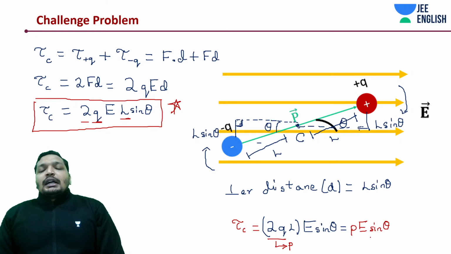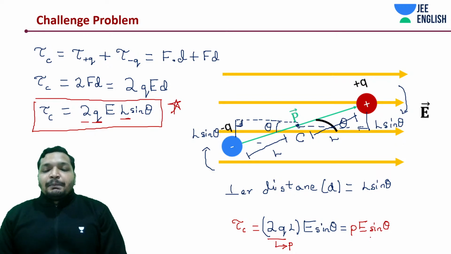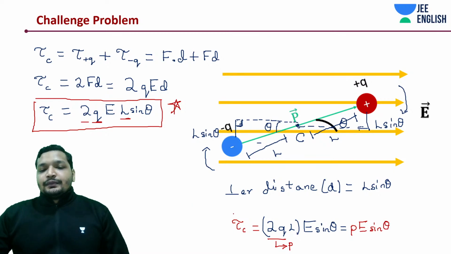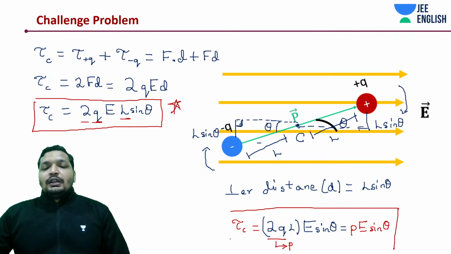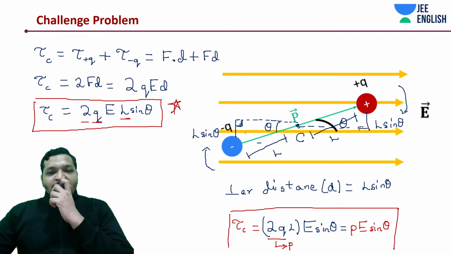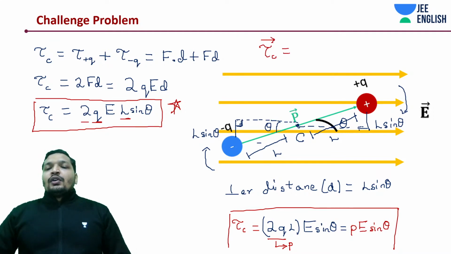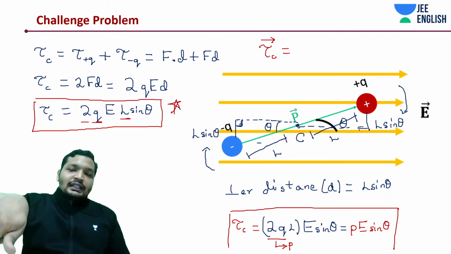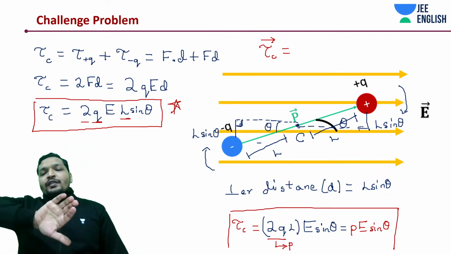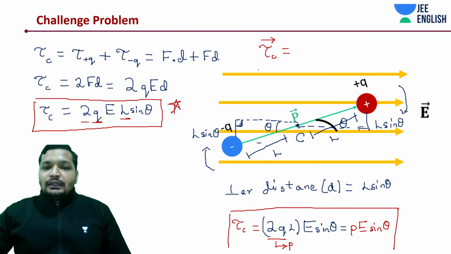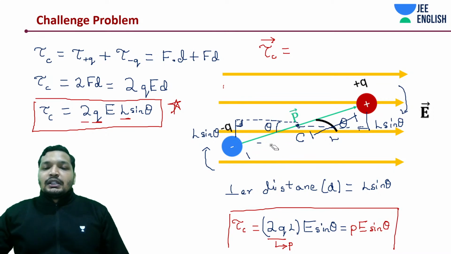The question is, if there is a P which is a vector quantity, and an electric field which is a vector quantity, can this torque be written in terms of a cross product? It's possible. Of course, torque is actually a vector quantity. Right now we are just writing down the magnitude. If I write down torque this way, how is this rotating? It is rotating like this, clockwise, from P towards E. Should I erase this? I'm going to erase whatever is written on the diagram, guys. I hope you have copied down this thing.